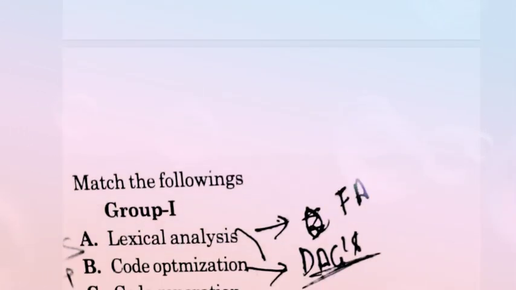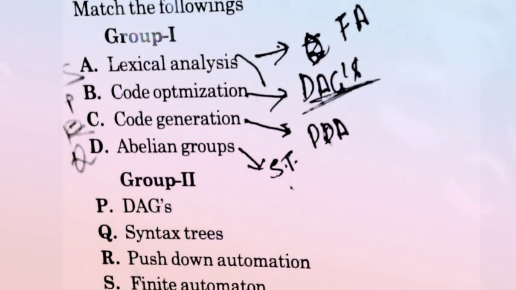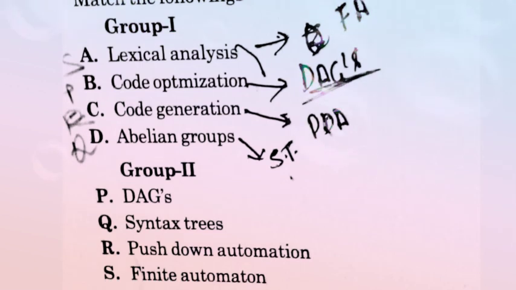The next question is defined as match the following. Here, matching between group 1 and group 2. Group 1 contains A, lexical analysis, B, code optimization, C, code generation, D, abelian group.